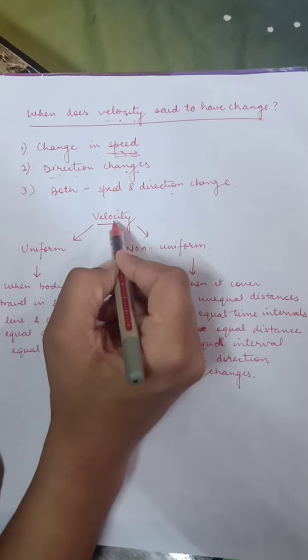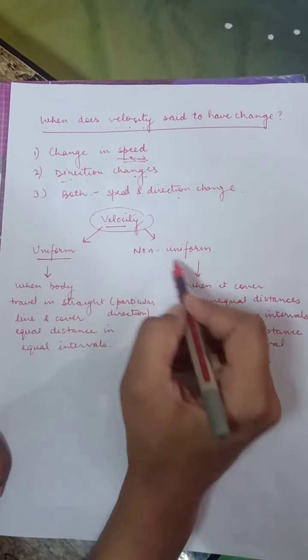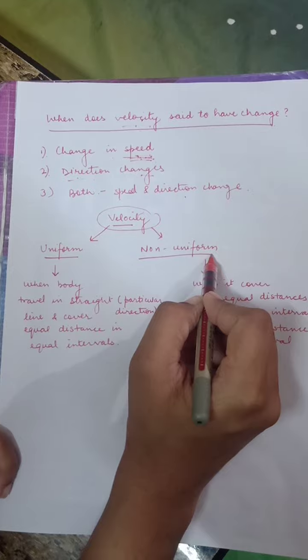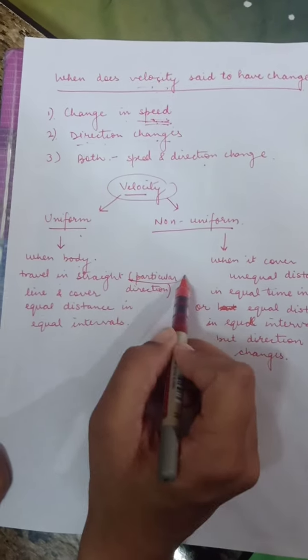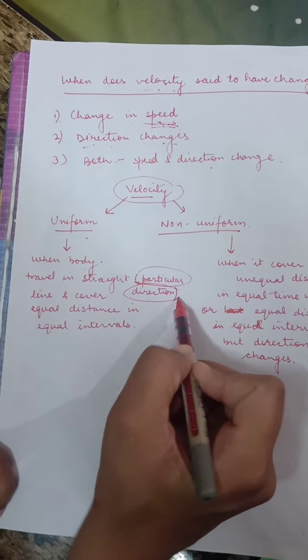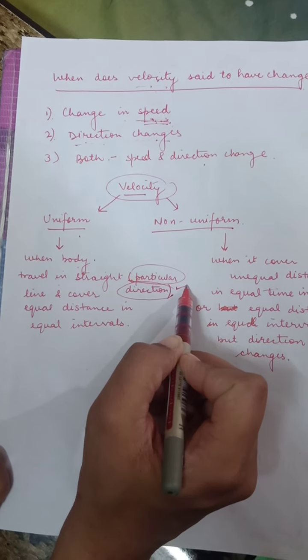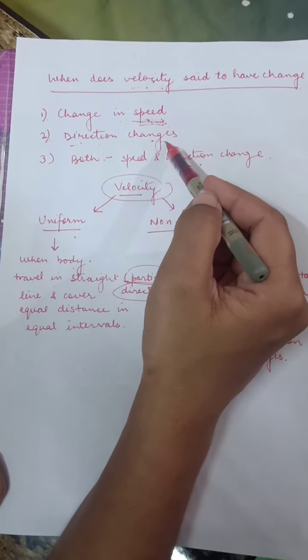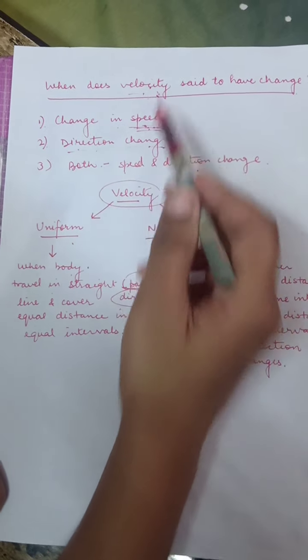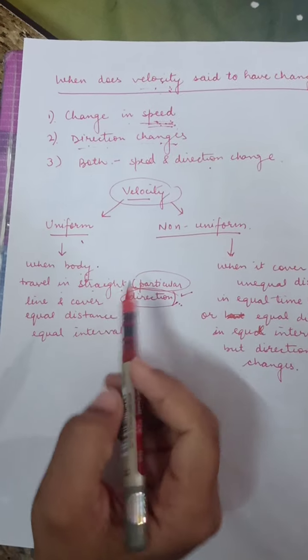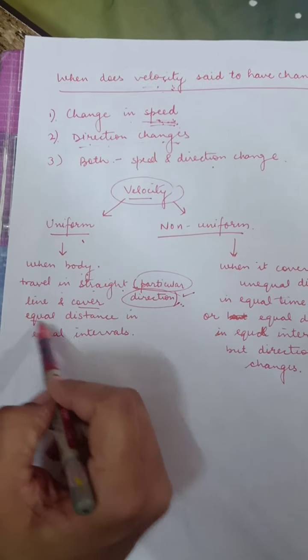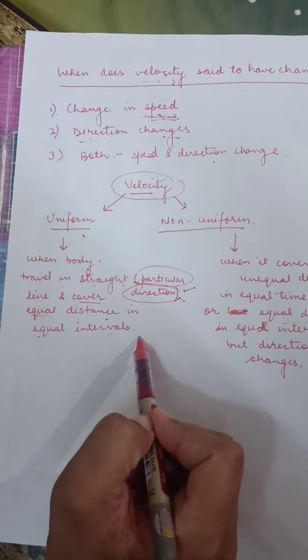So velocity is also of two types, uniform velocity and non-uniform velocity. For uniform velocity, the condition is that the body is traveling in a straight line in a particular direction, because we all know if the direction is changing, then velocity will change. So the body travels in a straight line and covers equal distance in equal intervals of time.